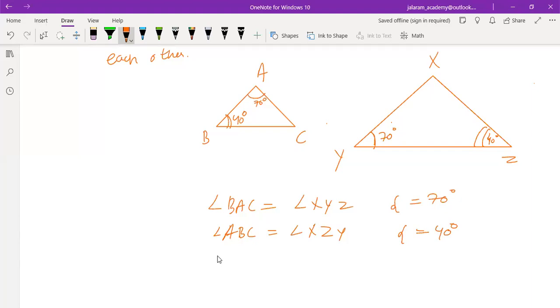Then we have to arrange them in order of the equal angle. As first angle is A, second angle is B, and third must be C. Equals to is similar to, sorry, not equal to. This time it is similar to triangle. First is Y, second is Z, and third must be X. And this is called AA corollary. So if two angles are equal, triangles are similar.